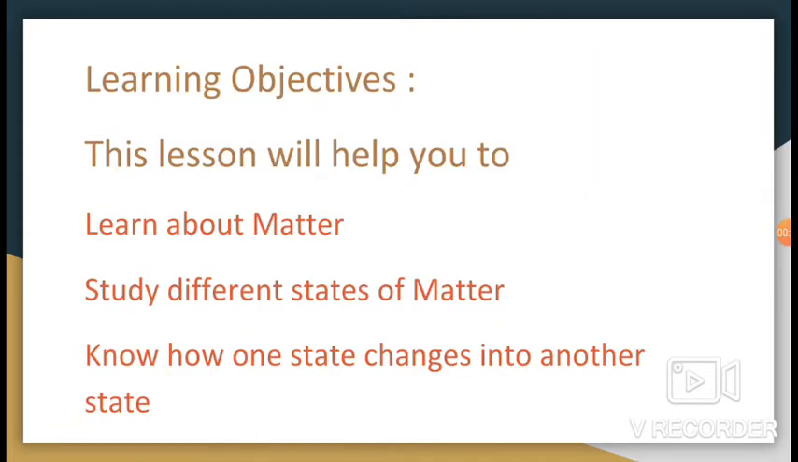Now let me tell you learning objectives of today's lesson. This lesson will help you to learn about matter, to study different states of matter and to know how one state changes into another state.